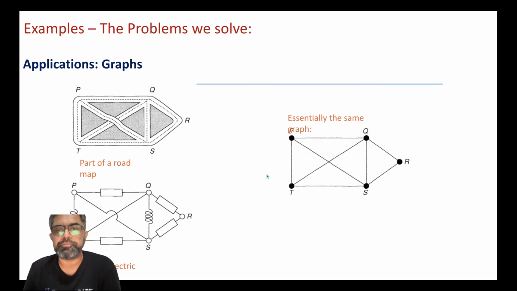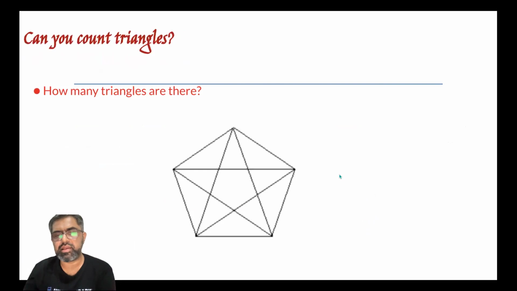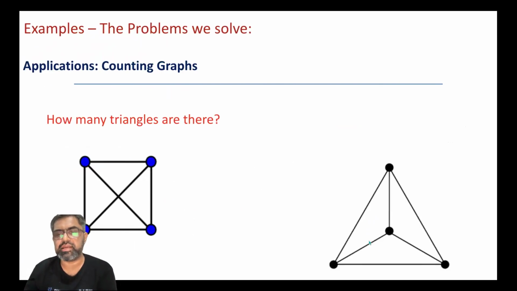So let's see, for example, over here we can see this is a graph with 4 nodes. So we ask how many triangles are there? Triangles are like mutual relationship between 3 entities, between 3 nodes. Here we can see this is one triangle, second triangle, third triangle, and then outside there is another fourth triangle. So there are 4 triangles.